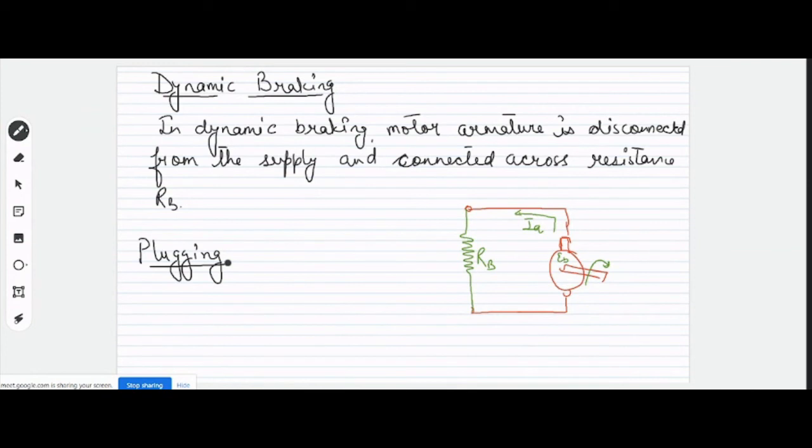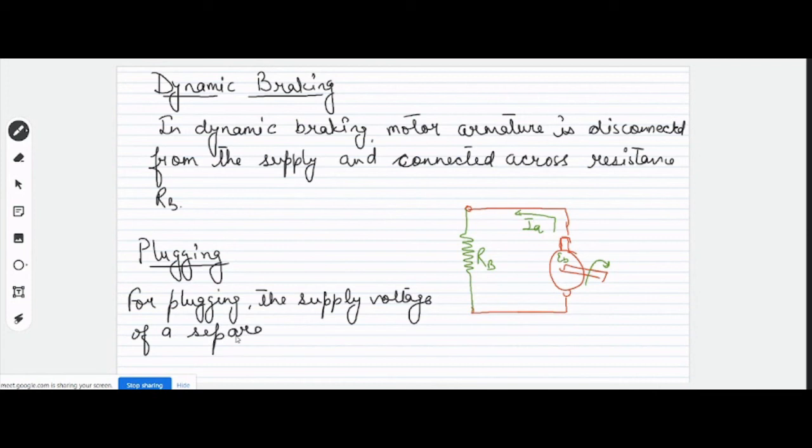For plugging, the supply voltage of a separately excited motor is reversed, so that the back EMF can assist the forcing armature current.